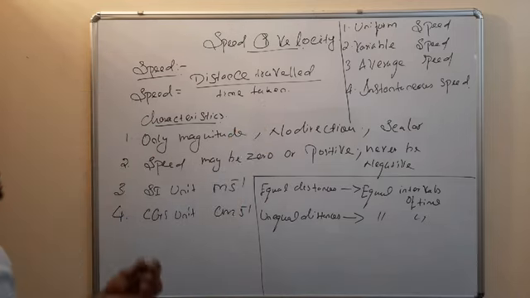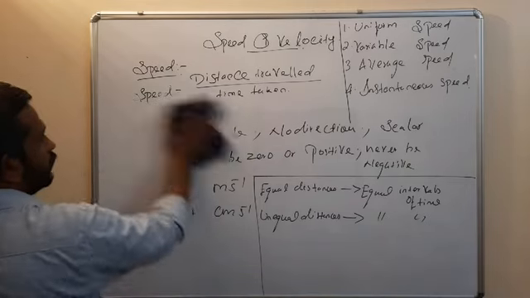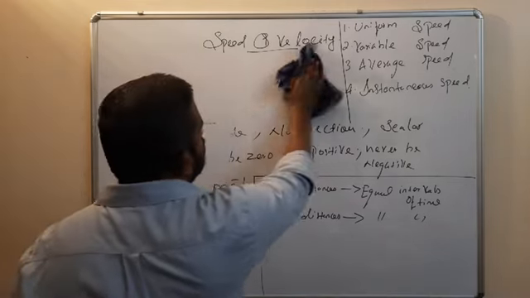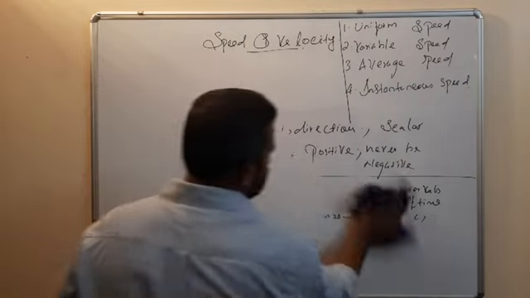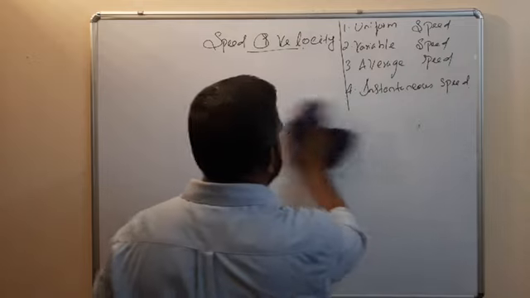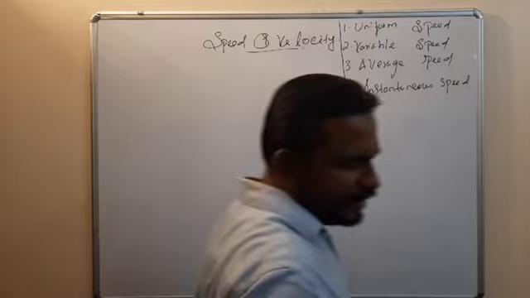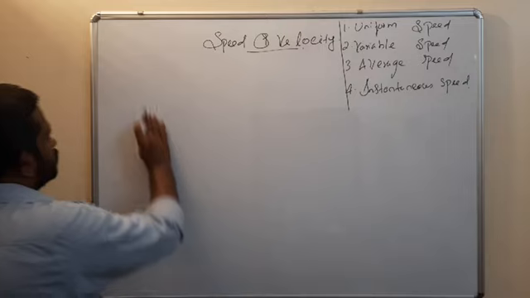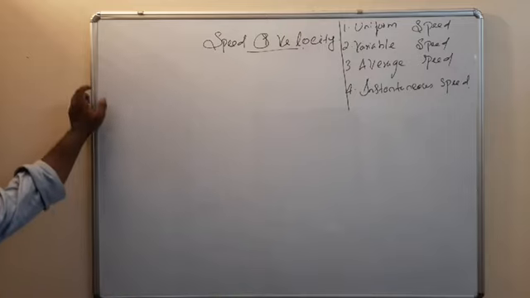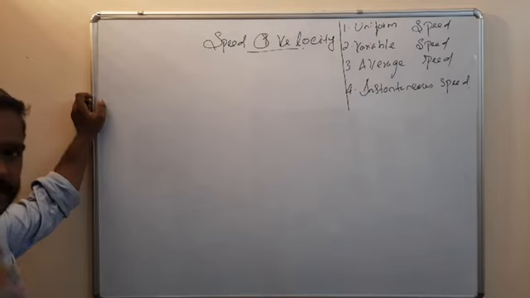So the next is average speed. What is average speed? The body undergoing variable speed. So in a particular time interval, the average speed is defined as the ratio of the total distance traveled to the total time taken.